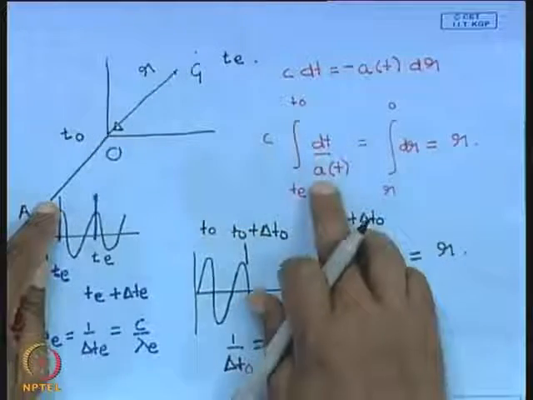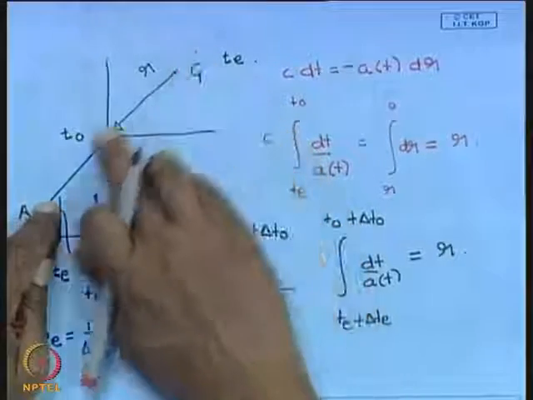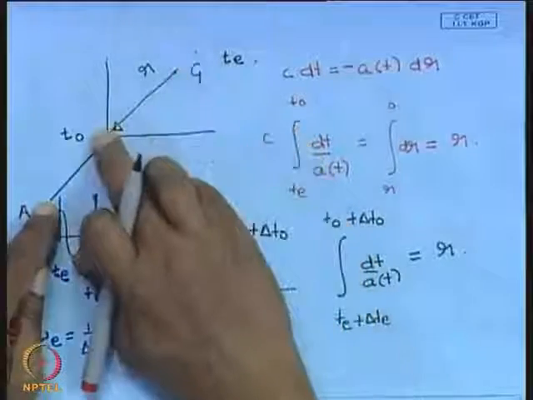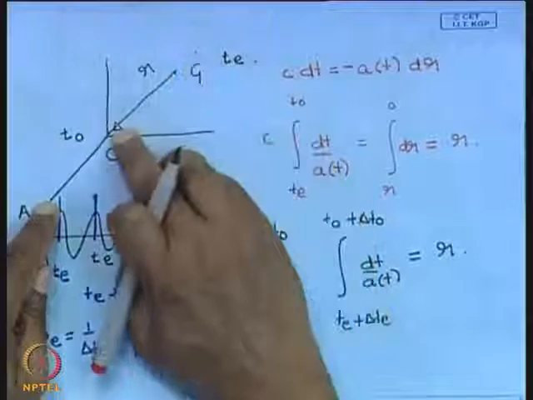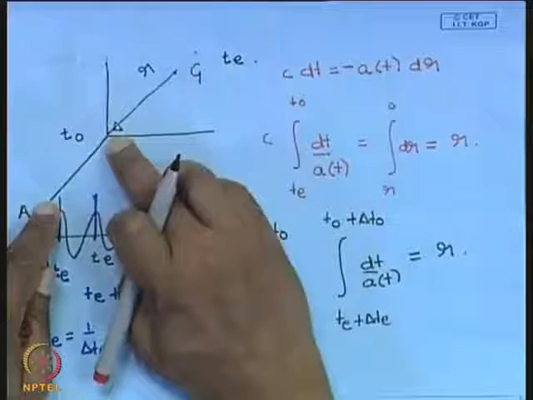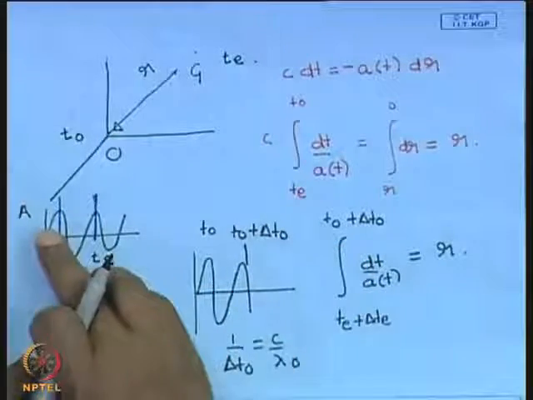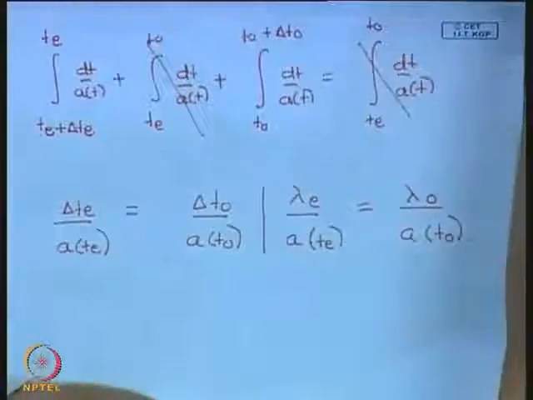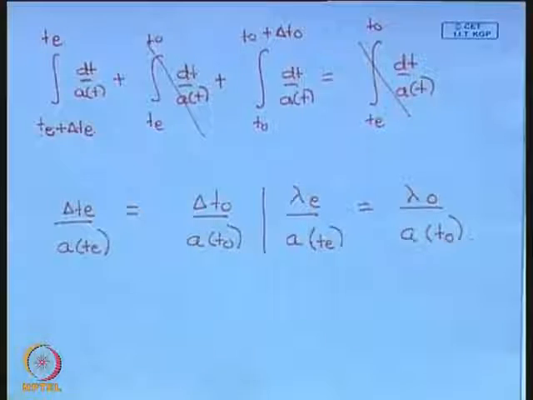a(t) is an increasing function of time. So the physical distance that the first crest has to travel is less compared to the physical distance the second crest has to travel. So the time the first crest takes to cover this separation is less, the time that the second one takes is more. As a consequence, delta t observed is more than delta t emitted. And this implies that the ratio of the wavelengths also scales like this according to the scale factor.